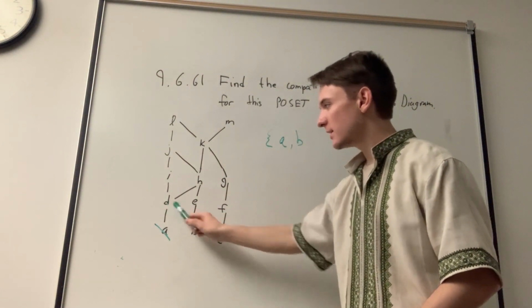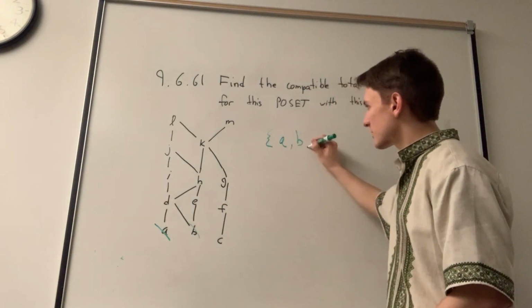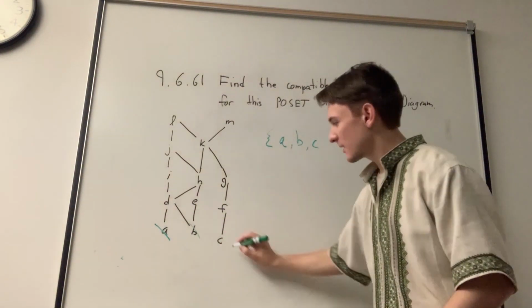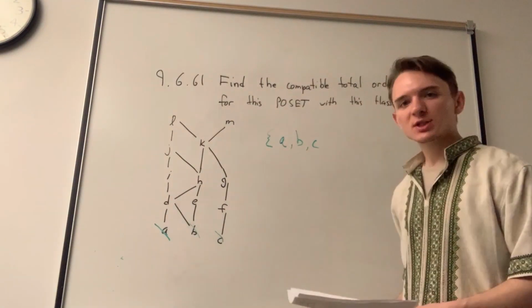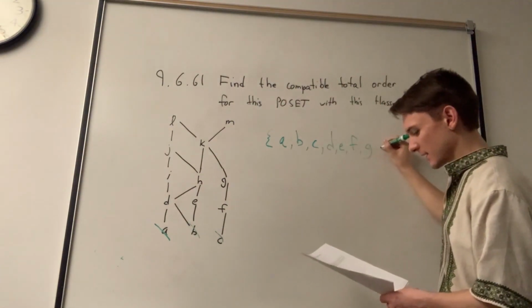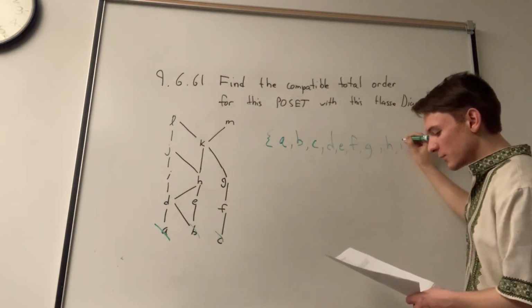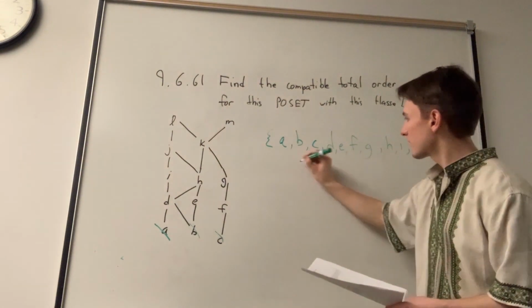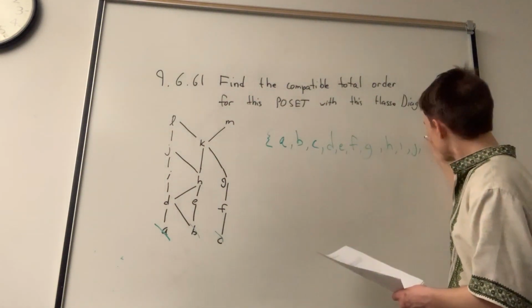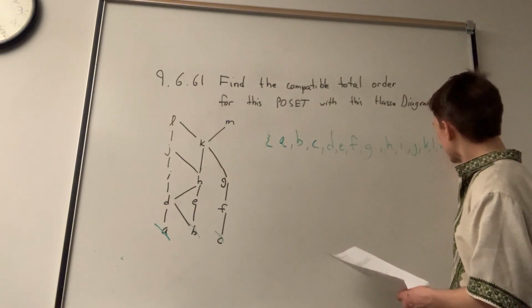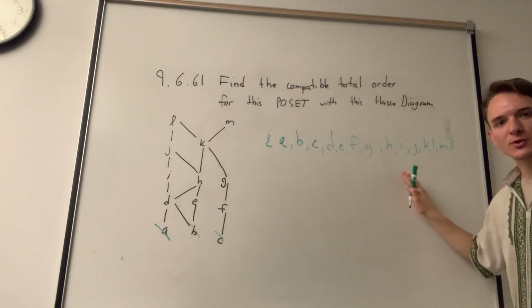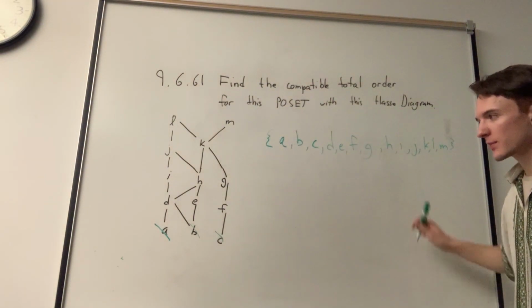So now we can go D, E, or C. Let's go for C, just to get it out of the way, right? And we just keep going like this, choosing whichever minimal vertex we want. And you can come up with a total ordering similar to this, right?